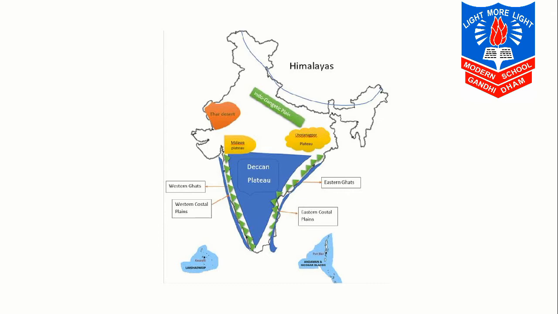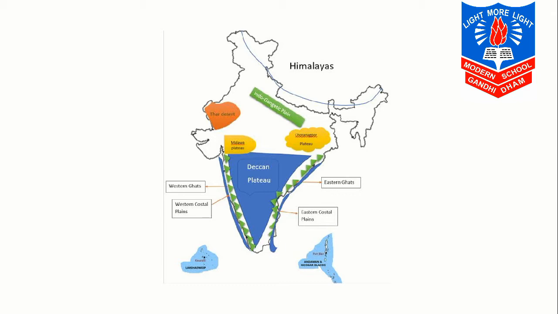Now, India can be divided into the following physiographic regions. These landforms have been formed in different ways at different time periods. They are constantly being modified and reshaped by internal and external forces.